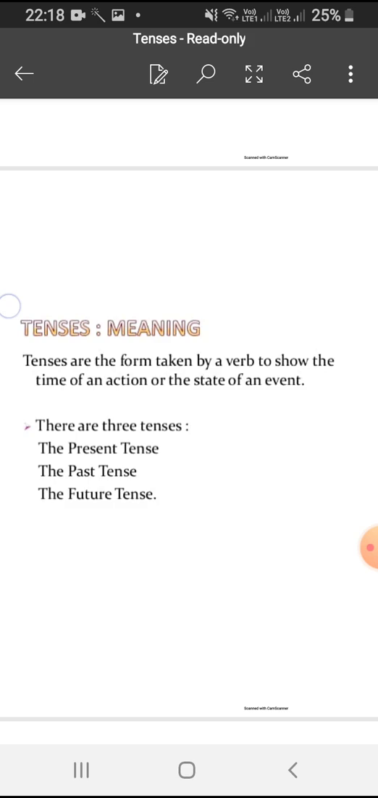Tenses are the form of a verb. They are taken from the form of a verb that tells you about the time of action. It is the main verb that tells us whether the work was done in the past, or it is done today, or in the present time, or it will be planned for the future. So this is the verb which tells you about the time of action.